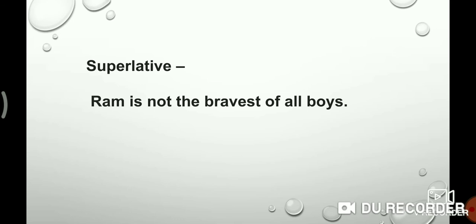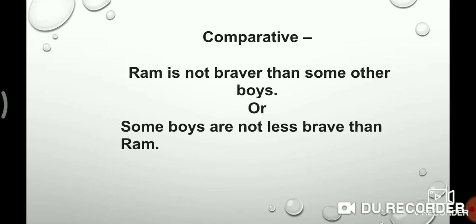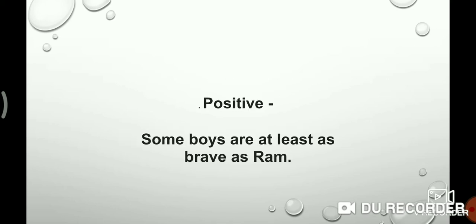Now see this example. Ram is not the bravest of all boys. This is a structure, the bravest, superlative degree. Then how to interchange this sentence into comparative degree? Now look, Ram is not braver than some other boys, or some boys are not less brave than Ram. Means both ways we can make comparative degree. Now let's see the positive degree. Some boys are at least as brave as Ram. In this way we make interchange of degree.